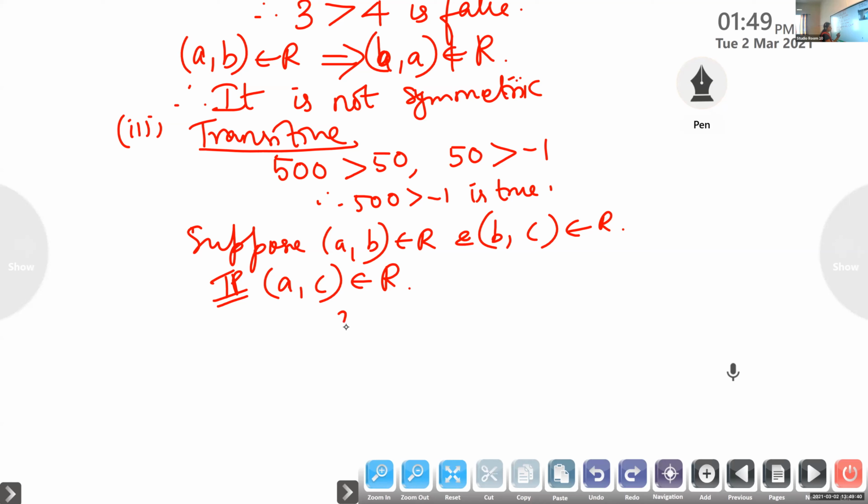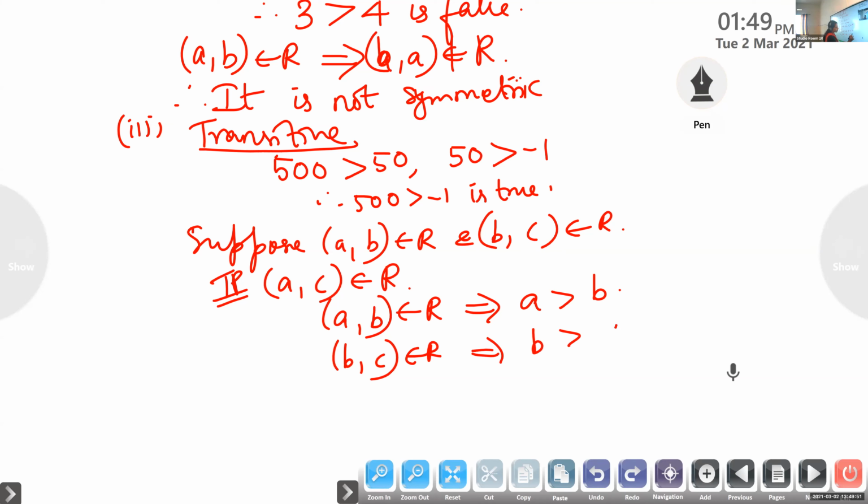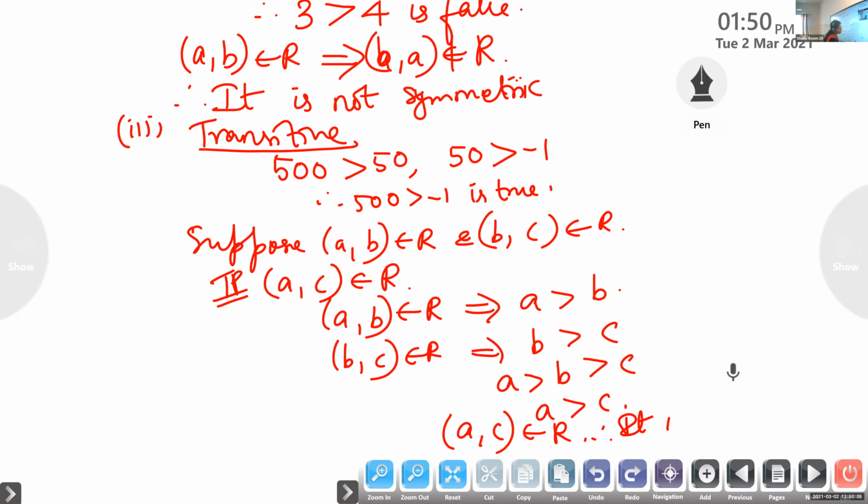So you start with A comma B belongs to R, which implies A is greater than B. B comma C belongs to R implies B is greater than C. Now when you compare this, A greater than B greater than C, that is surely A is greater than C. Therefore A comma C belongs to R. Therefore the relation is transitive. So it is neither reflexive nor symmetric, but it is transitive.